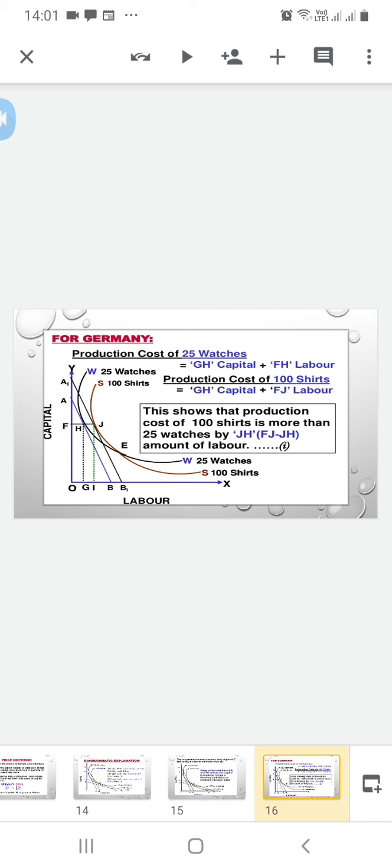For Germany, the production cost of 25 watches is GH capital plus FH labor. The production cost of 100 shirts is equal to GH capital plus FJ labor. This shows that the production cost of 100 shirts is more than 25 watches.